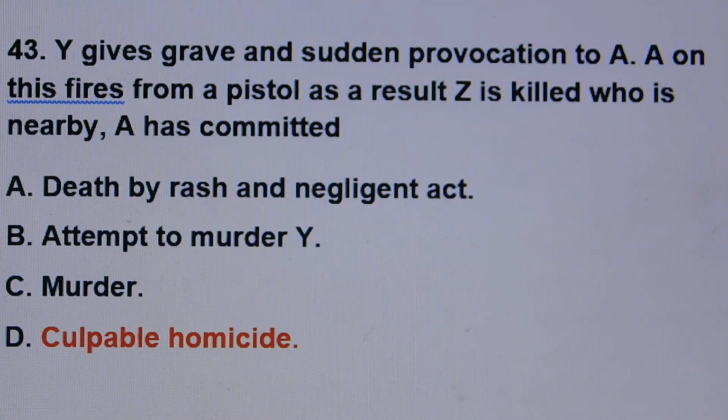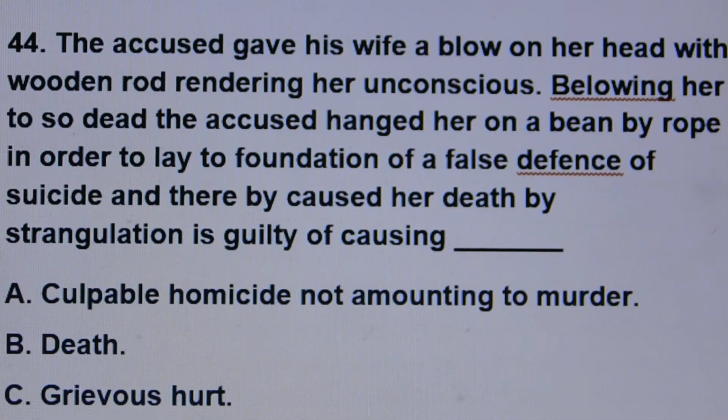Question number 43. Y gives grave and sudden provocation to A. A on this fires from a pistol. As a result, Z is killed, who was nearby. A has committed. Answer is option number D, culpable homicide.